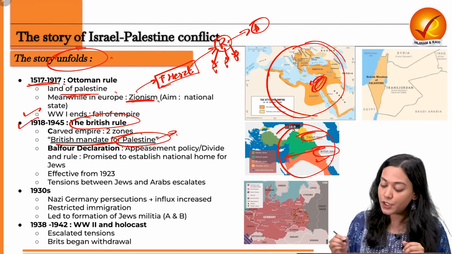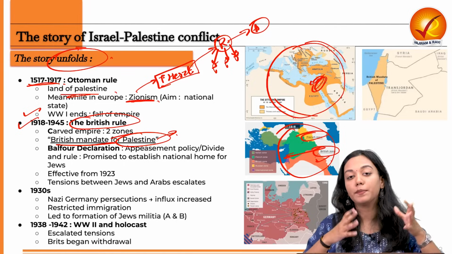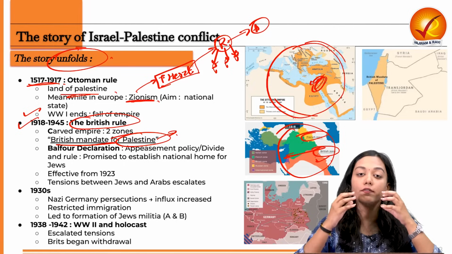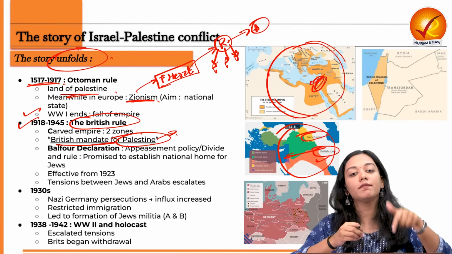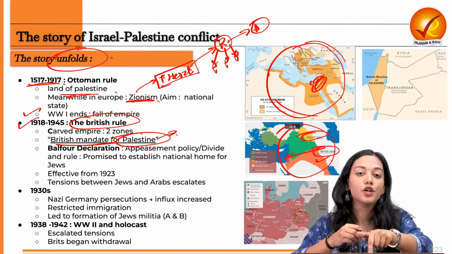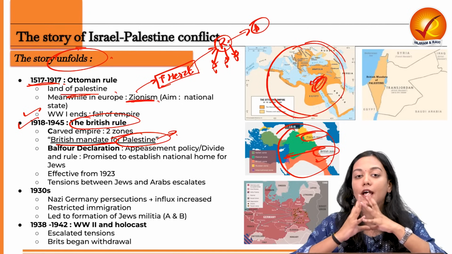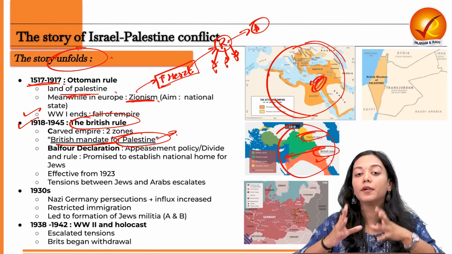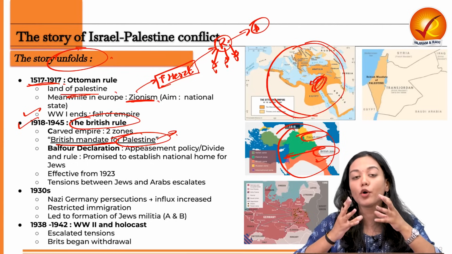Now what happens? Jews have been treated very respectfully by the British because they know that a lot of the investments that came to the Industrial Revolution back in Europe were given by the rich Jews. So they want to appease them, but at the same time they realize the political scenario going on, the tussle between the Turks, the Arabs and the Jews. So they want to exploit this tension as well.